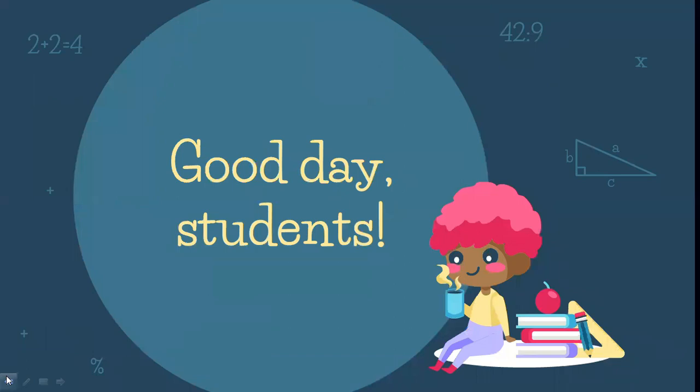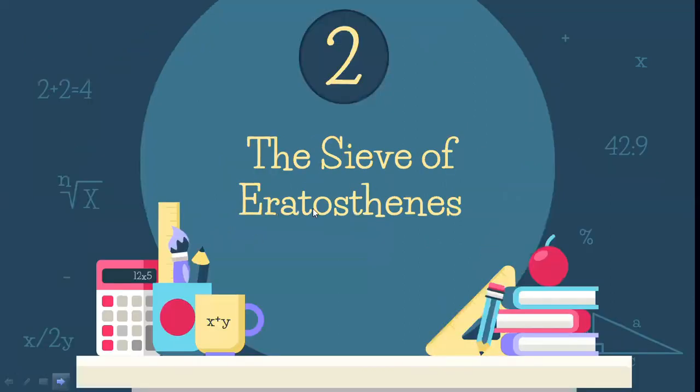For today's video, we're going to talk about the Sieve of Eratosthenes. But first and foremost, who is Eratosthenes? Eratosthenes po is the first person who measured the circumference of the Earth. So aside from that, in number theory, Eratosthenes has a significant contribution also by inventing the sieve, or the algorithm wherein we can use this algorithm to identify the prime numbers within the given limit.